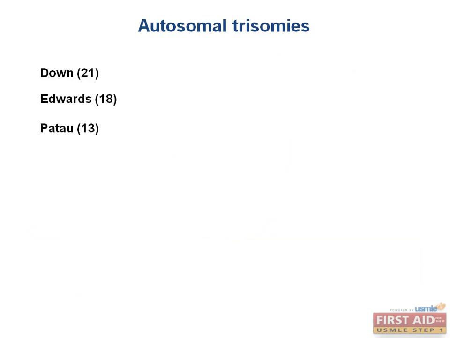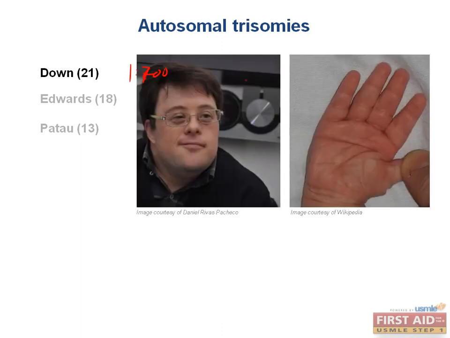The 3 most common trisomies are trisomy 21, or Down syndrome, trisomy 18, or Edwards syndrome, and trisomy 13, or Patau syndrome. Trisomies of the other chromosomes are not viable. Down syndrome is the most common, with a prevalence of 1 in 700 people, and is the most common cause of intellectual disability. Patients often have several classic characteristics, including flat faces, prominent epicanthal folds, which are the folds of